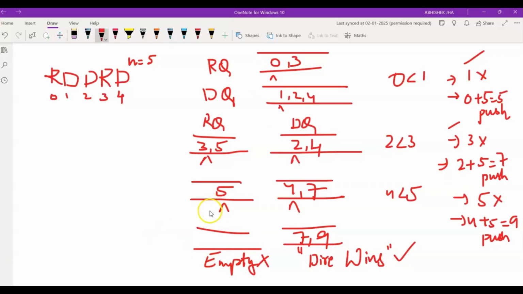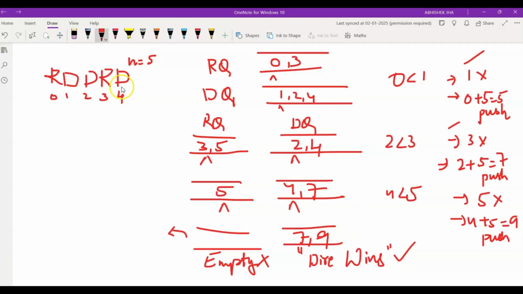This particular queue is empty and no radiant party members are present in the next round. We can conclude that the dire party wins, as all the members from this dire party have the right to vote and they can finally announce the victory. So in this case, the dire party wins. So this would be our base case, where if the queue of either of the two parties becomes empty, the alternate party becomes the winner. So this would be our optimal approach.